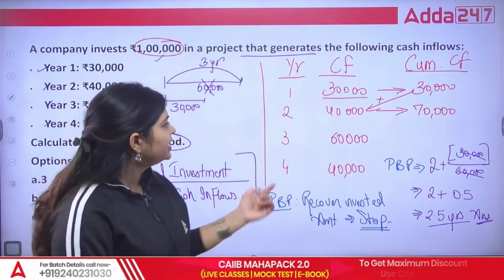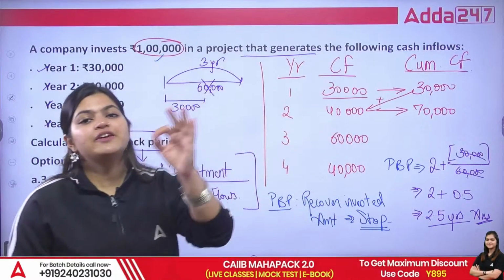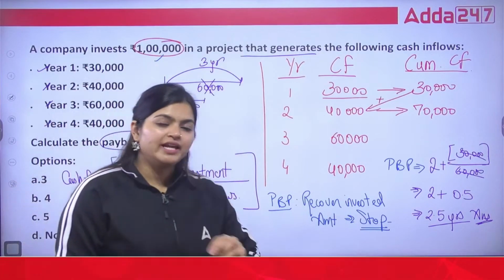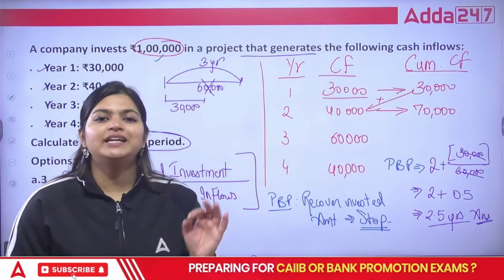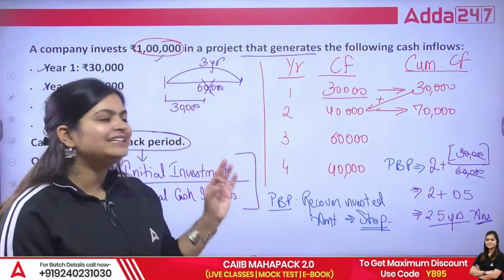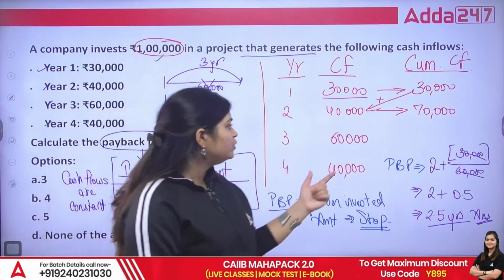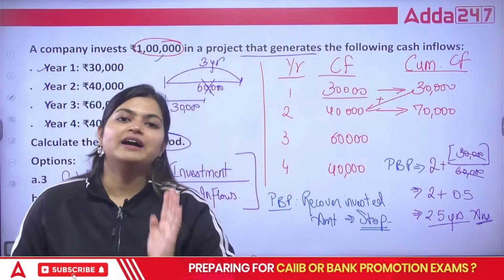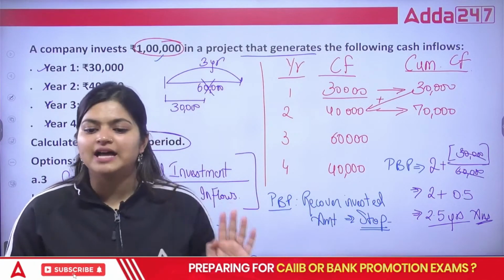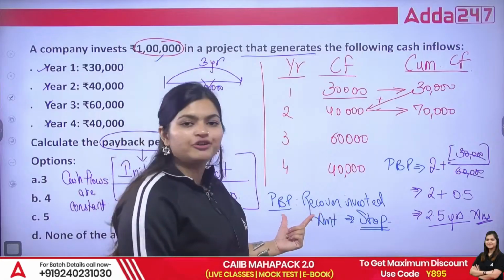So as you can see, till your second year, you recovered 70,000. Further, you want 30,000 more. So what you will do, if you add this 70 plus 60, it will cross 1 lakh. So that will violate your definition of payback period.